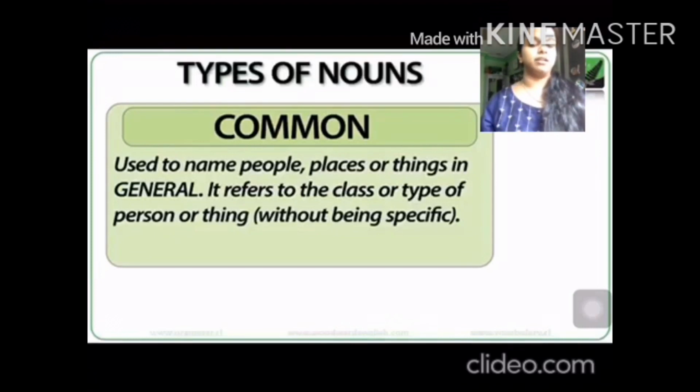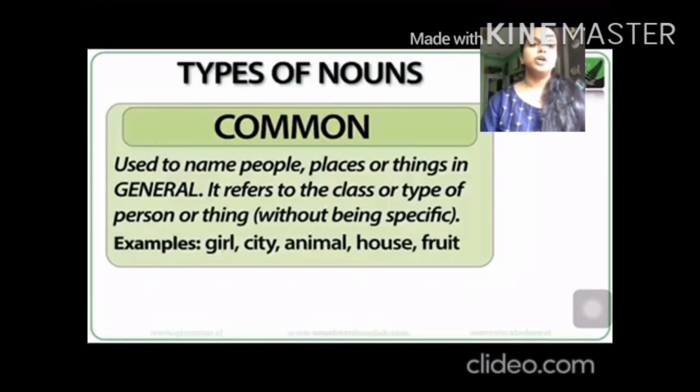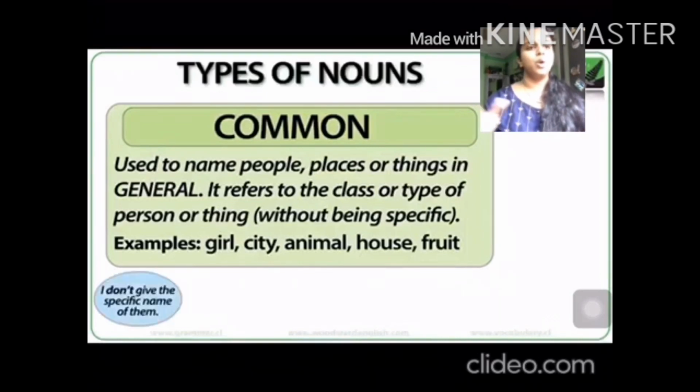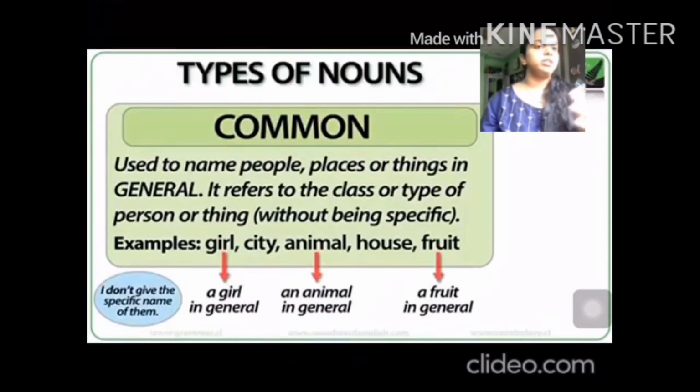We call it in general. It is not a specific or a particular name given. It is called a common noun. So this is the first type of noun. It is used to name people, places, animals or things in general. It refers to the class or type of person or thing without being particular. When I say the classroom is filled with girls and boys, I am not specifically taking anyone's name. It is a general name, right?